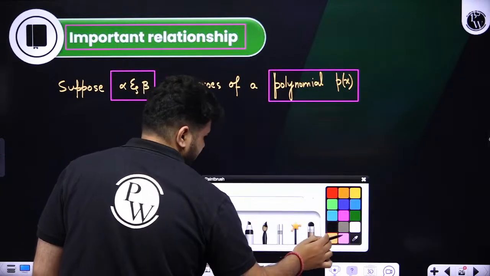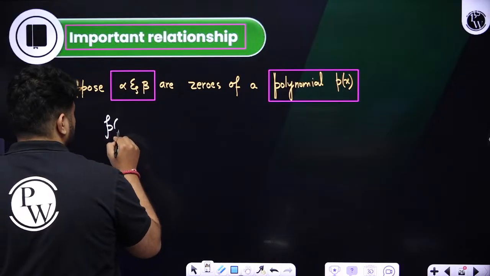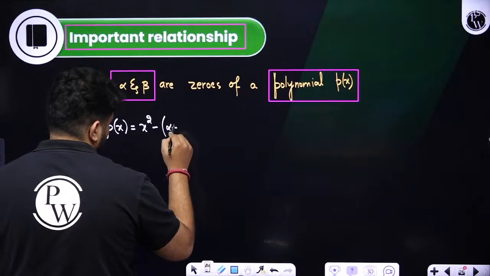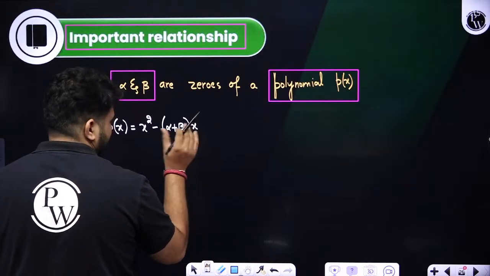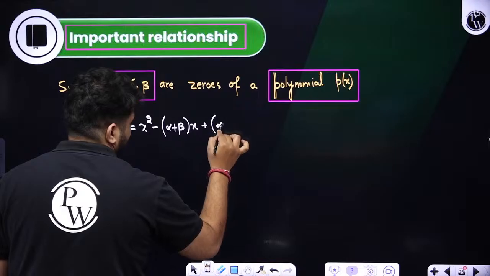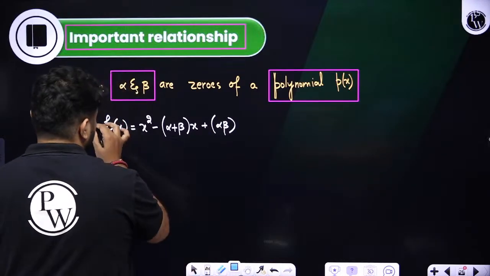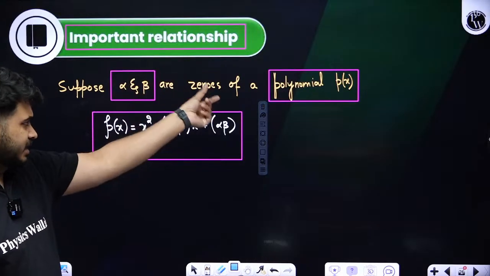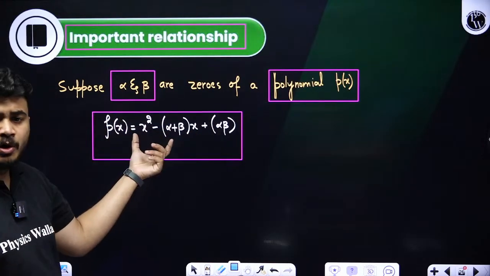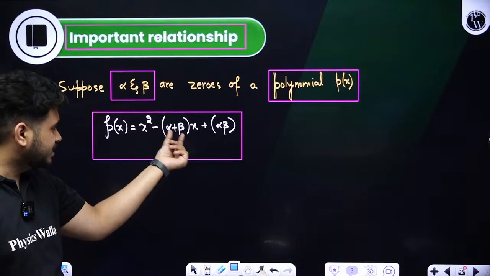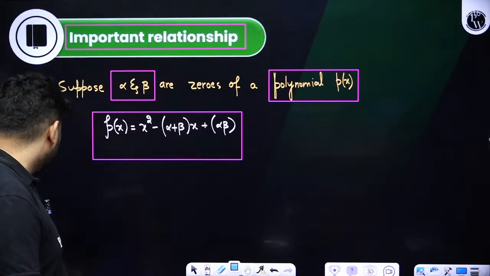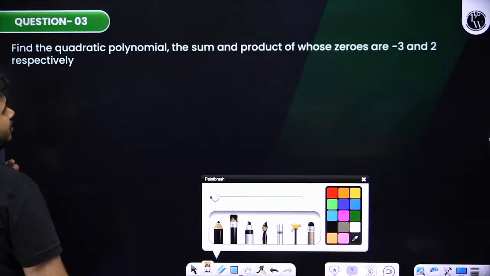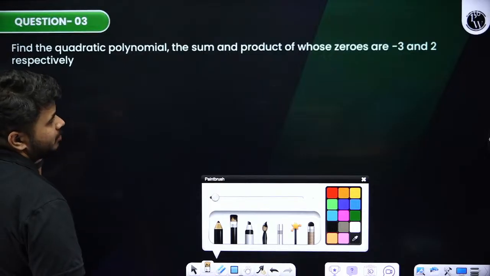So how we can do is, the p of x will be equals to what, students? Observe this. It will be equals to x square minus alpha plus beta x, that is the sum of the zeros, plus the product of the zeros. Clear? This is the important relationship. If alpha and beta are zeros of a polynomial, if you want to find the polynomial, it will be x square minus alpha plus beta x plus alpha into beta. Now if this is clear, this problem becomes so easy now. Yes or no? Find the quadratic polynomial, they are telling. The sum and product of whose zeros are given.